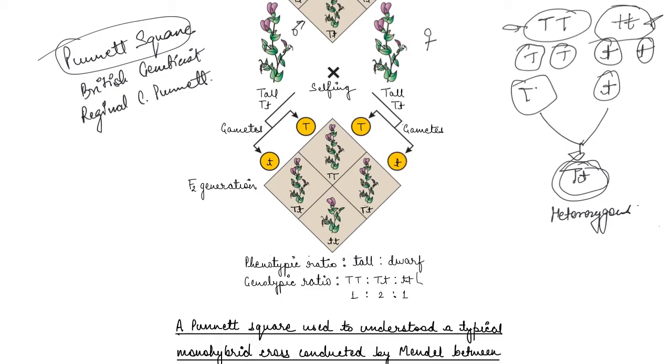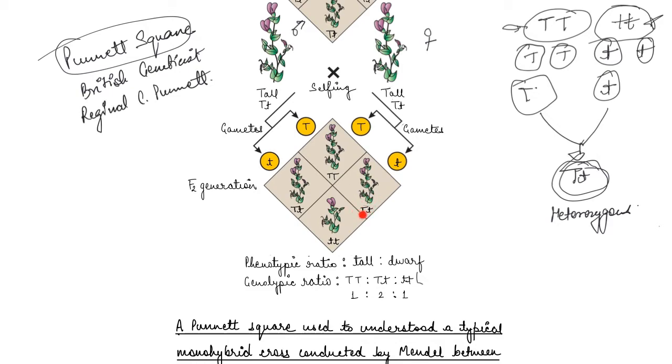Now when I cross this, either it will combine with the tall one of the other plant or the dwarf one of the other plant, right? If it combines with the tall one, it will form a tall plant. If it combines with the dwarf one, it will form a tall plant but heterozygous.